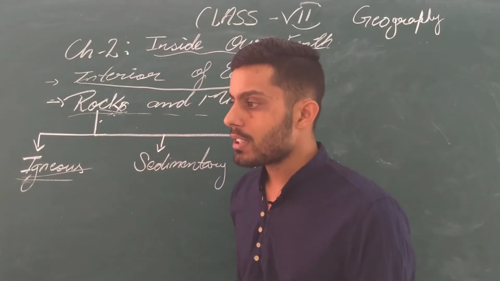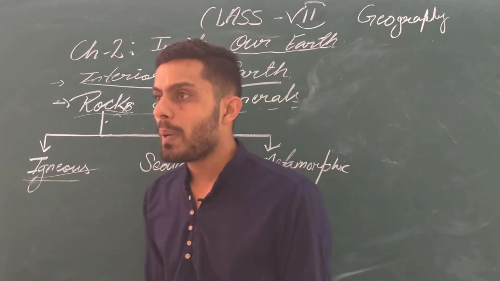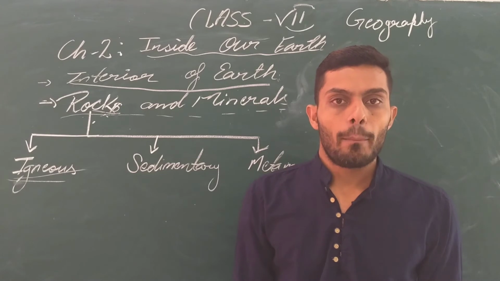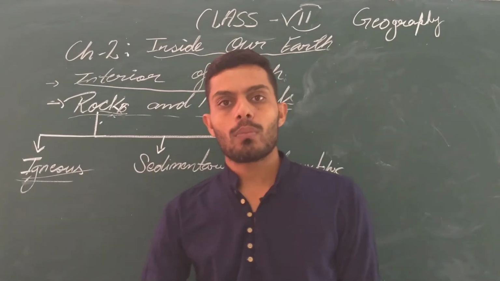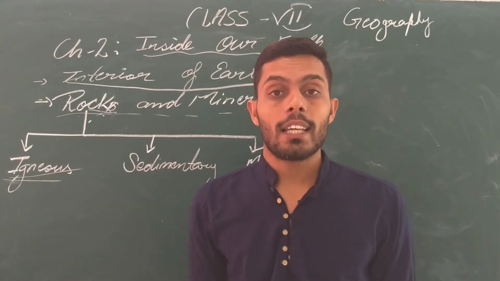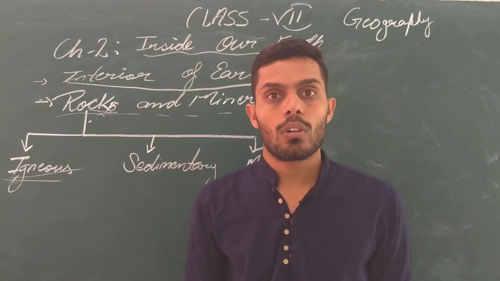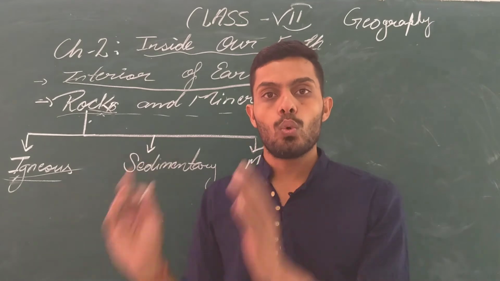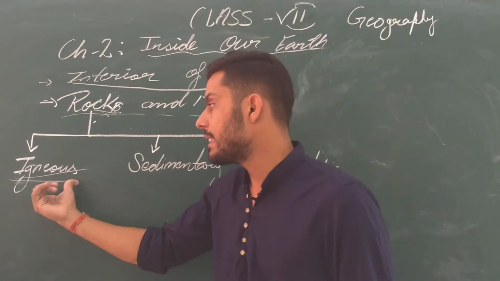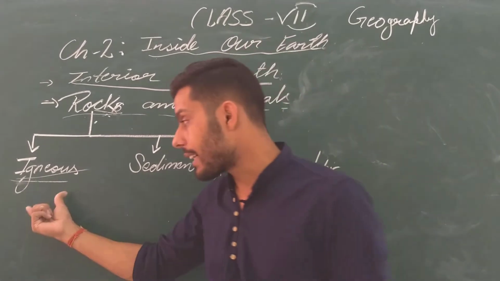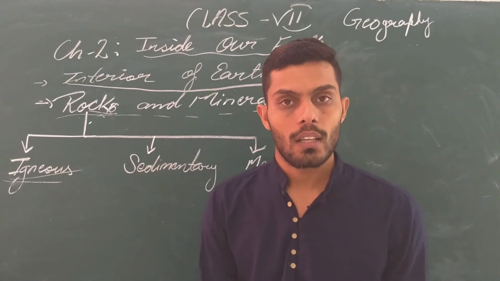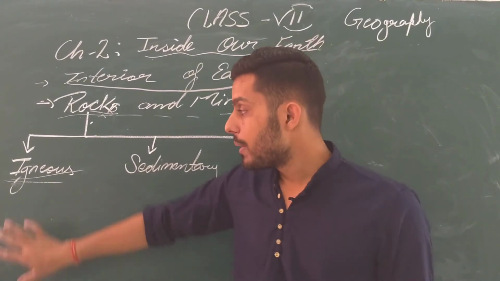Igneous rocks means those rocks which have been formed due to the cooling of magma. Whatever comes out from the inside of our earth, the molten material, comes out to the outside of our earth and cools down. After that cooling, the formed rock is known as igneous rock. This is the starting, or we can say the first rock which was made on our earth.